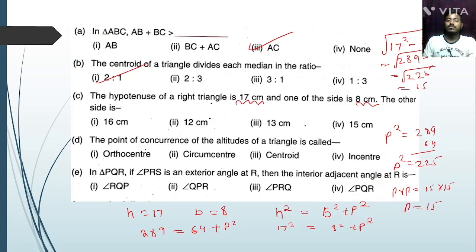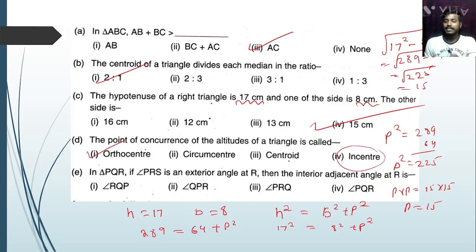Okay, next question. The point of concurrence of altitudes means orthocenter, and perpendicular bisector means circumcenter, and angle bisector is incenter, then median is centroid. Remember.